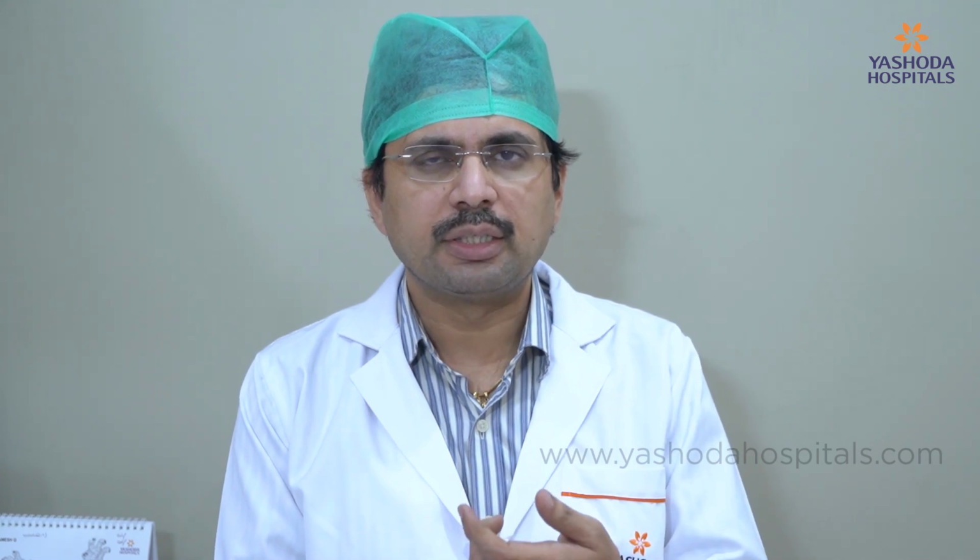This is basically done with a wire called a fractional flow reserve wire. We pass this wire across the block and then see the pressures distal to the block and proximal to the block, that is after the block and before the block. So we do an assessment of the lesion and then decide if the patient needs a stenting or not. There's a specific value of 0.8. If the patient's FFR value is less than 0.8, we generally go ahead and stent that patient.